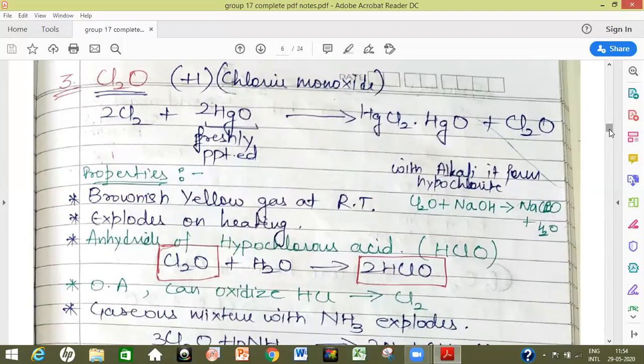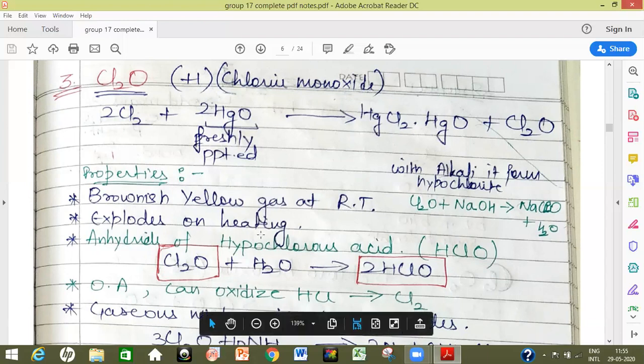Next oxide to be discussed is Cl2O, that is chlorine monoxide, or we can say dichlorine monoxide. Here chlorine is in +1 oxidation state. It is prepared by passing chlorine gas over freshly prepared mercuric oxide, and we get dichlorine monoxide. With alkali, it gives the corresponding salts, that is hypochlorites.